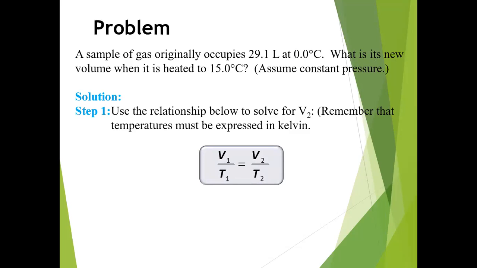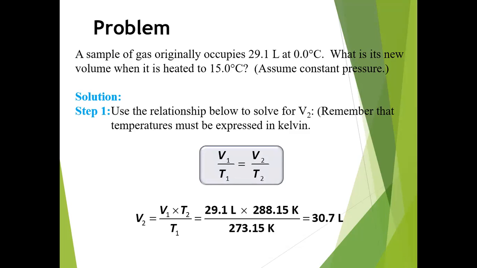So the formula of this law will be V1 upon T1 is equal to V2 upon T2. So V2 is unknown. We find V2 from this formula. So rearranging this formula, V2 is equal to V1 multiplied by T2 divided by T1. Putting these values in this formula, the value of V1 will be 29.1 liter from the data, multiplied with 288.15 Kelvin divided by 273.15 Kelvin, which is equal to 13.7 liter.